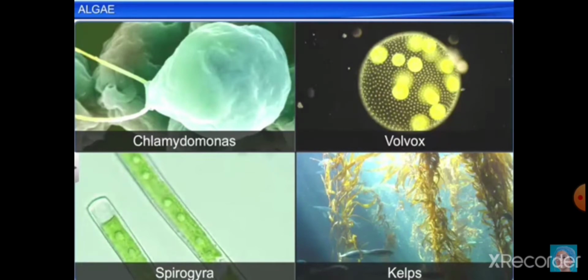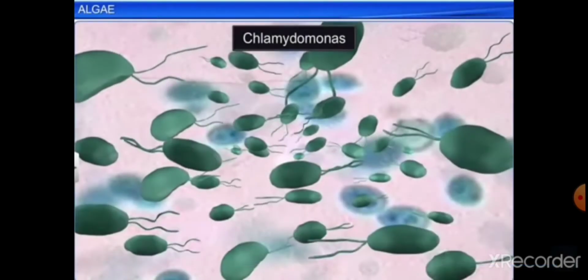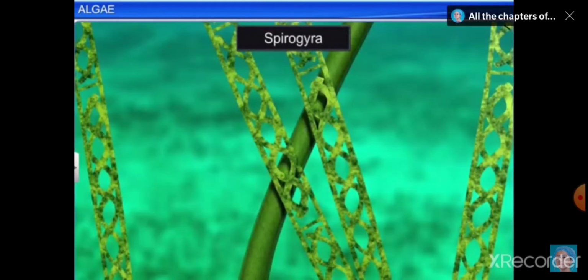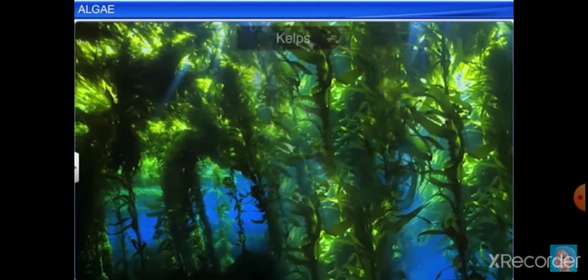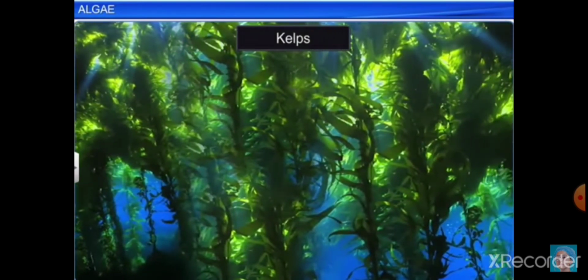It can be flagellated, as we can see in Chlamydomonas. This flagella helps in the locomotion. Algae can also come in the form of colonies, as in Volvox. It can also be filamentous, as in Spirogyra. It can be huge in structure, as you can see in kelps.